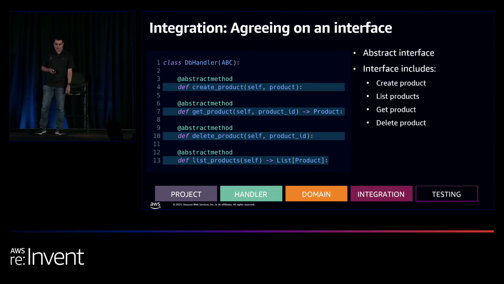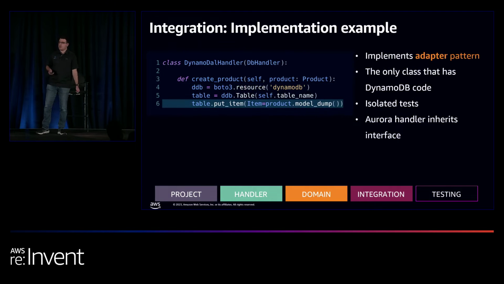So let's write it. Let's write the interface. We're going to create the DB handler interface, and we're going to have a function for all our needs. So createProduct, listProducts, deleteProduct, and getProduct. And now we're going to write an implementation. So now let's write the DynamoDB handler implementation. It's going to inherit from the DB handler class, and we're going to move our Boto3 code into the createProduct function. So as you can see, this is basically the only class that's going to access our DynamoDB table, and now we can have isolated testing, which is something that we really needed.